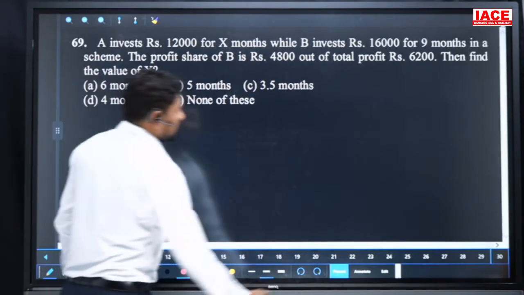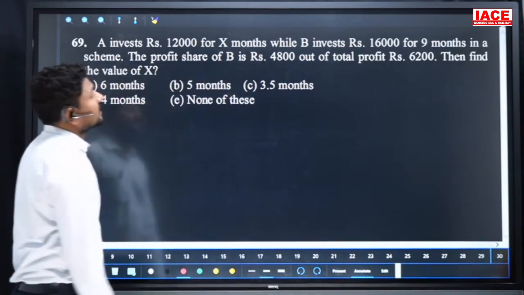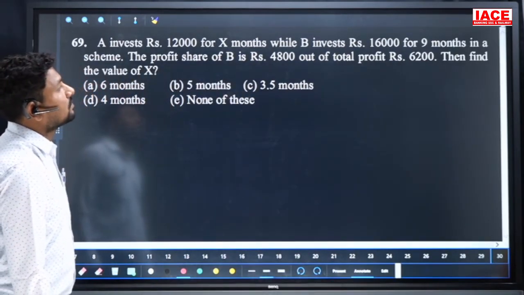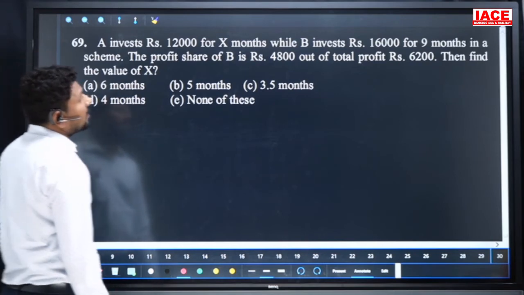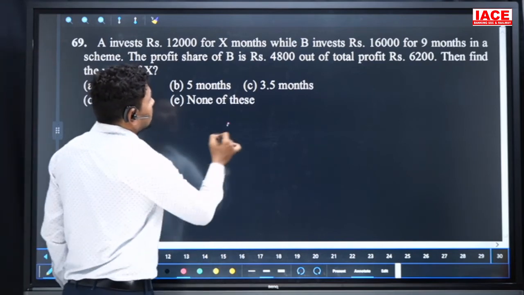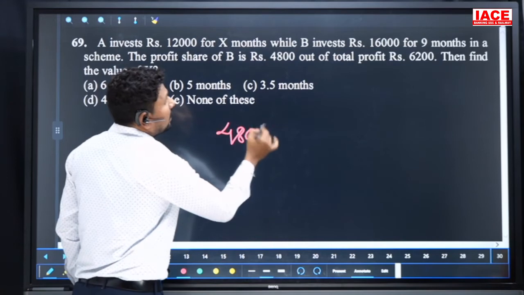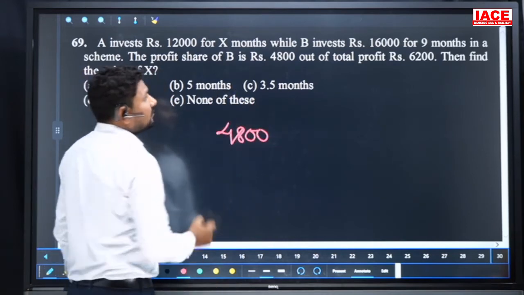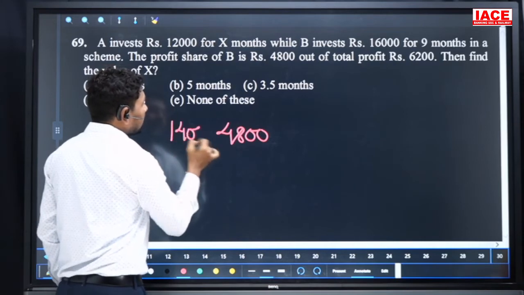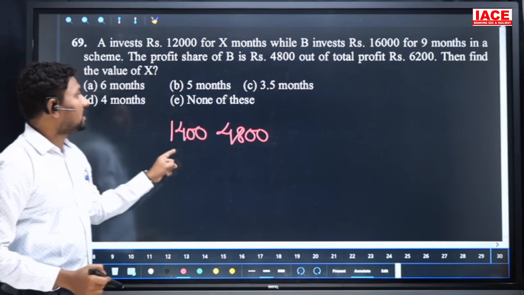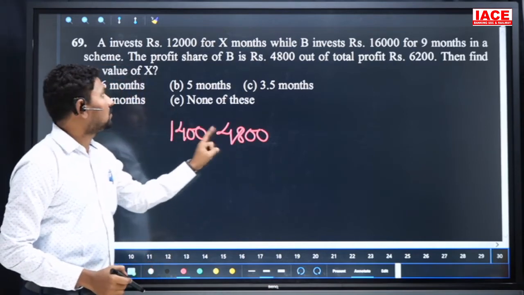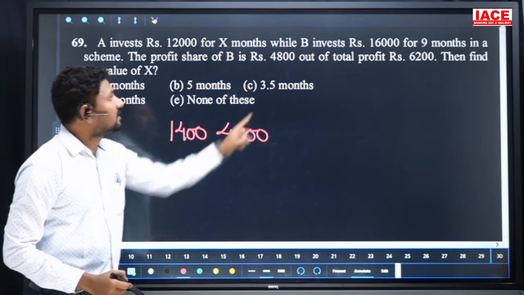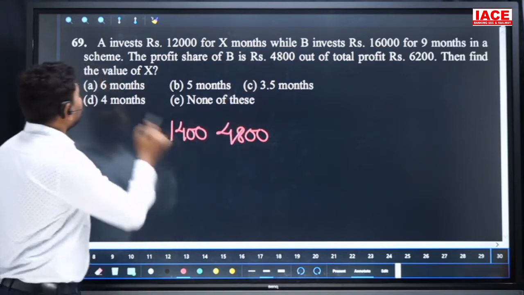Next, A invested 12,000 rupees for X months while B invested 16,000 rupees for 9 months in a scheme. The profit share: B's value is 4,800 out of the total 6,200. 4,800 will be removed from 6,200, we'll get 1,400. This 1,400 profit belongs to A. 4,800 profit belongs to B. 14 plus 48 is equal to 62. Then find the value of X.